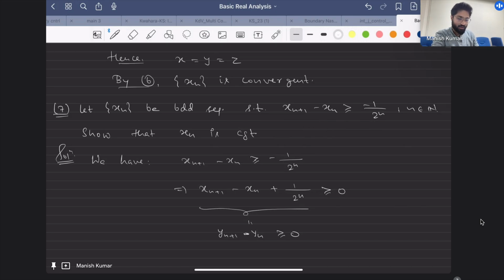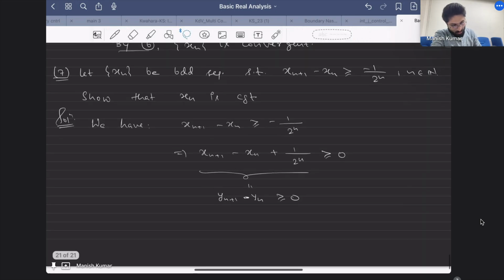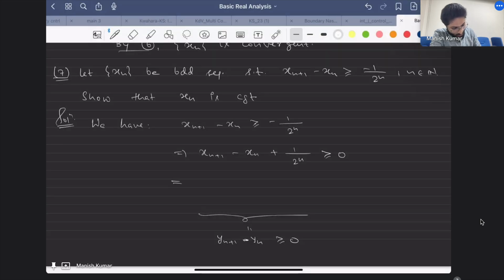So let me rewrite it again. This 1 by 2n, now my goal is what? I want to make it a difference of similar kinds of terms, right? So I want to write this as 1 by 2n plus 1 and 1 by 2n.